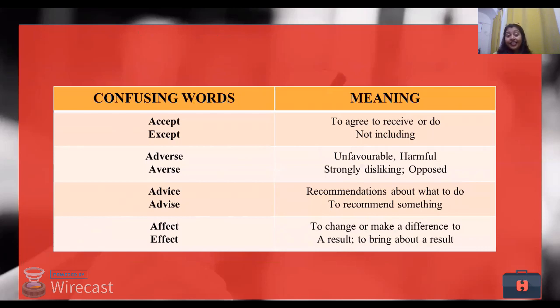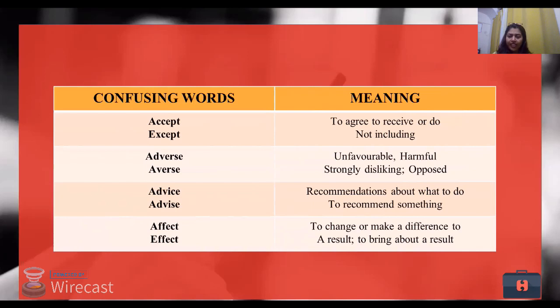Now accept and except. They are two different words with different meanings altogether, right? So we generally make mistakes while using accept and except. Accept is to take something, to agree, to receive something, and except is not including. Everyone can come except my boss. I accept the resignation, right? So there are so many such words. I have listed few of them, and you can find a big list of such confusing words with Hello English app once you have downloaded that.